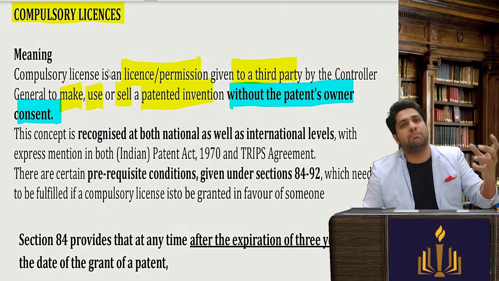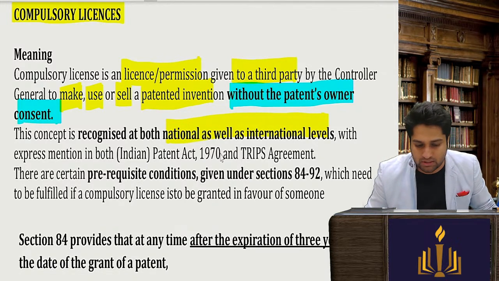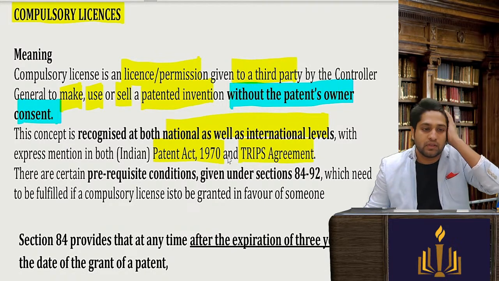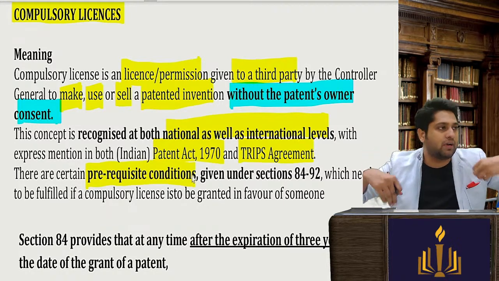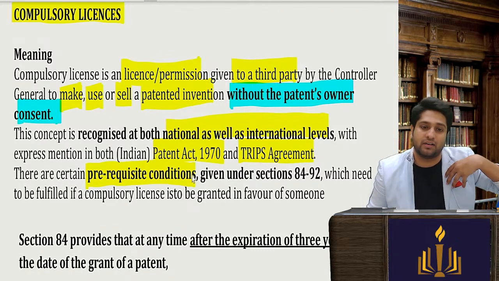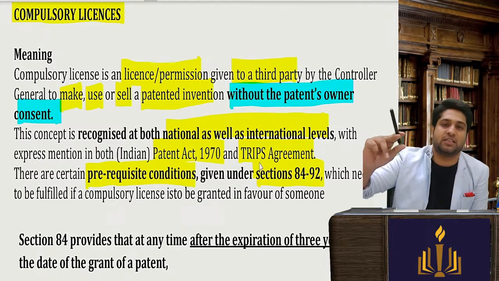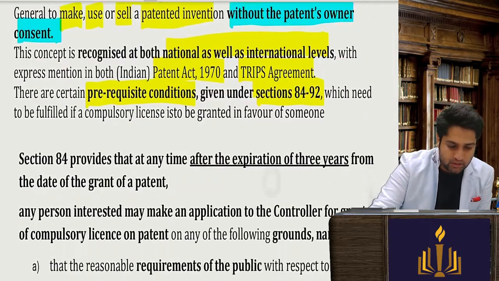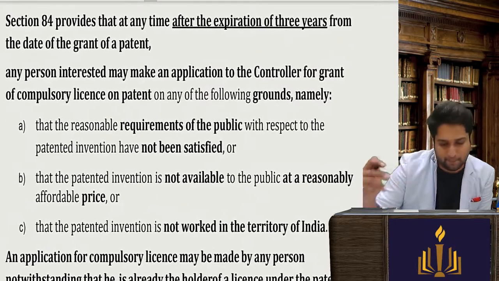Okay, this concept of compulsory license is there in national as well as international laws, as well as in the Patent Acts, as well as the TRIPS agreement. The prerequisite condition, now there are conditions. Obviously the controller will not just give compulsory license like this, because it affects the inventor. So there are very strict conditions given, and those conditions are mentioned under section 84 to section number 92. So let's read section number 84, the most important section in this case.